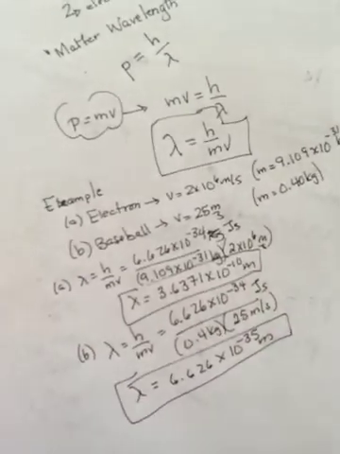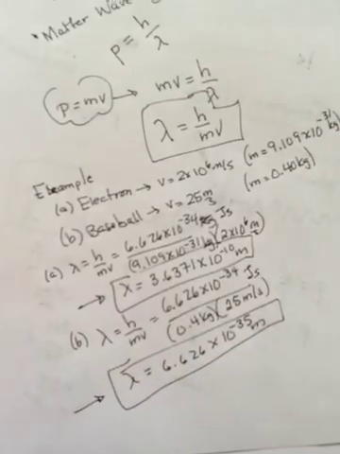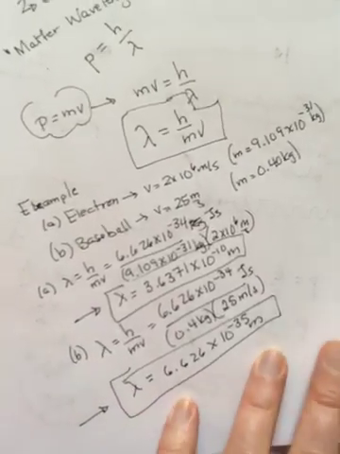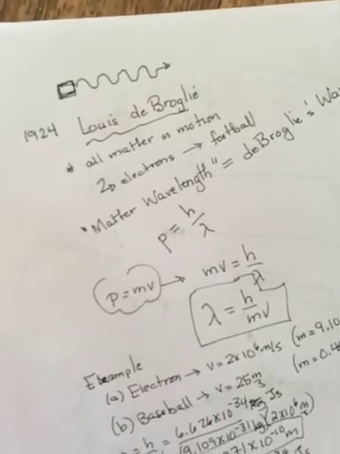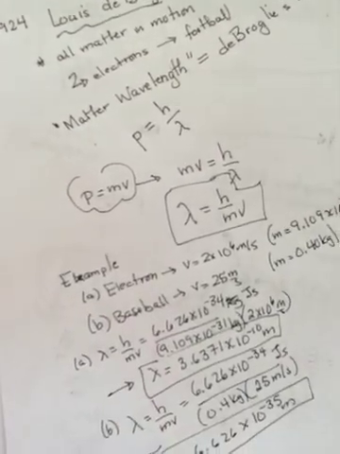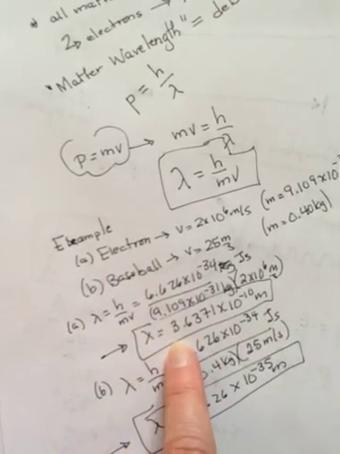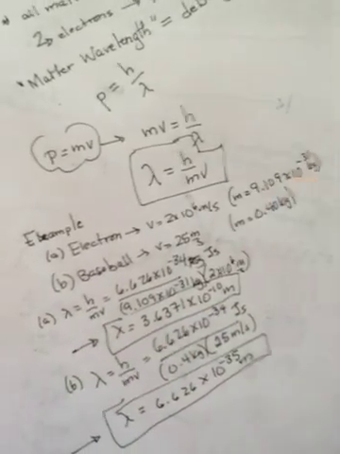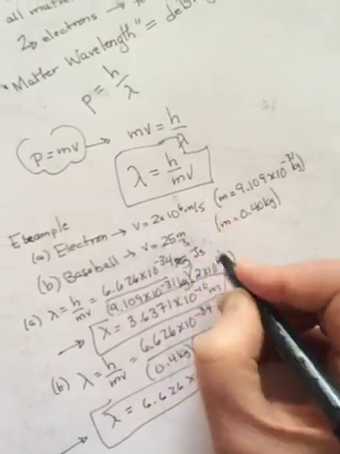Okay. All right. So this would be the wavelength that the electron is moving with. This is the wavelength that the baseball would be moving with. Now, when I said that de Broglie's theory was that not only can light have a dual nature, but that all matter in motion can, we accept that he's right, okay? And we actually have some proof of it. This wavelength of the electron we can measure, times 10 to the negative 10th. We can see that an electron is actually moving in wave form. So we know de Broglie's correct.